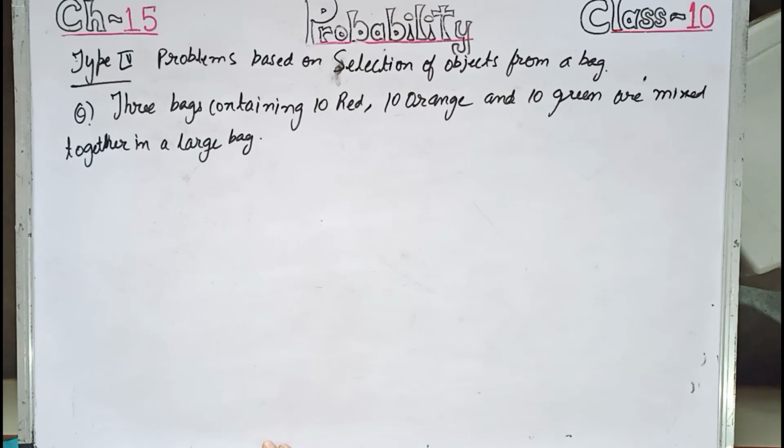If one of the balls is taken out at random without looking into the bag, then what is the probability that it is orange or it is not orange?